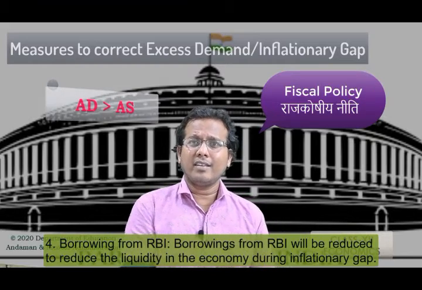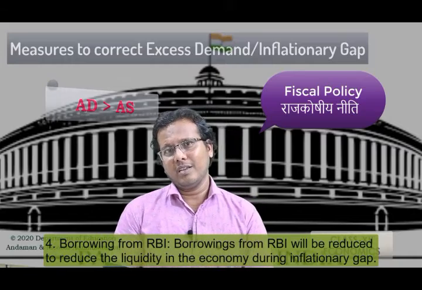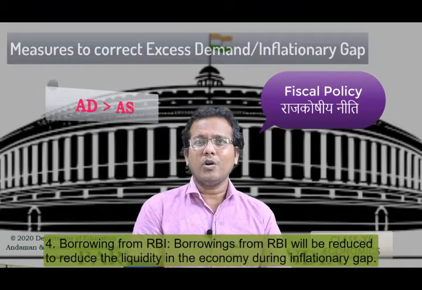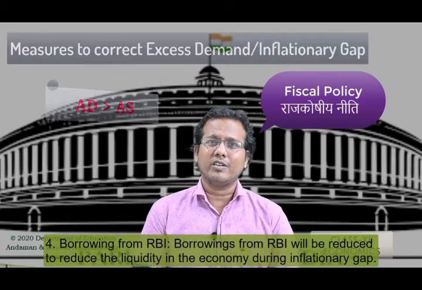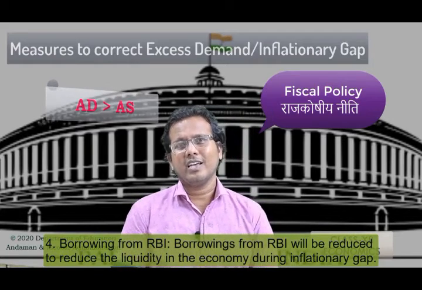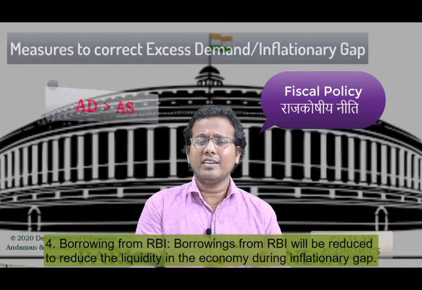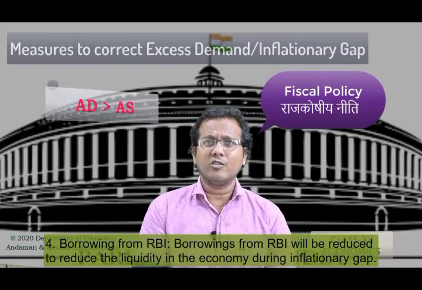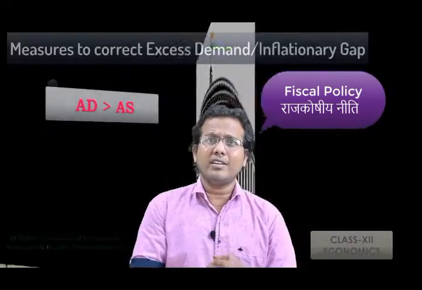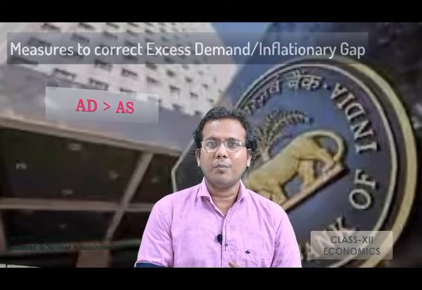In the situation of excess demand, the government stops borrowing money from RBI because we know that already the economy is suffering from an excess demand situation. So to correct the situation, as the government has already reduced its consumption expenditure, the borrowing from the RBI is also lowered. Now we will look at the steps taken by the RBI, which is called monetary policy.